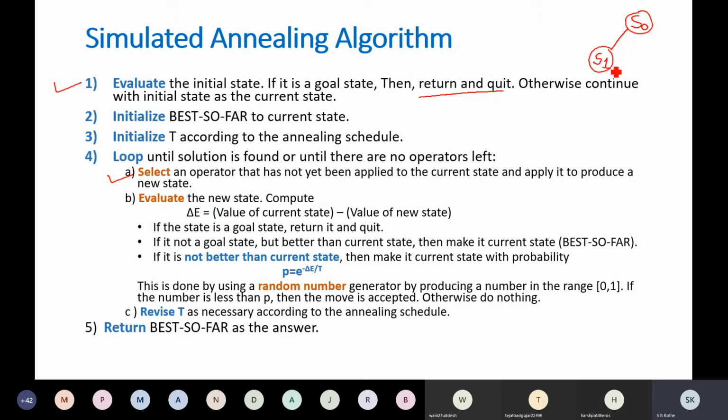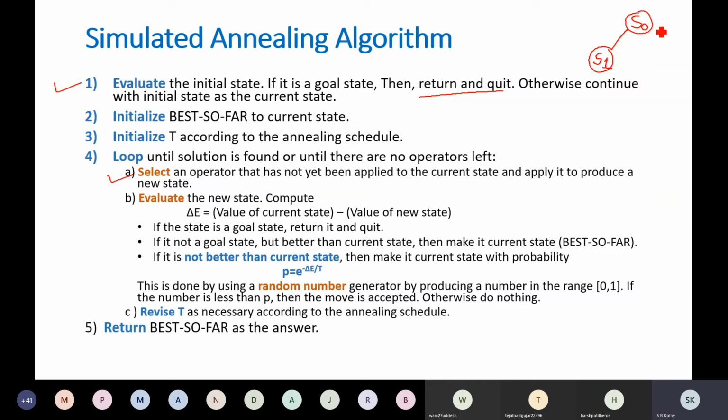Suppose that state is S1. Evaluate this S1. What is the meaning of evaluation of S1? You find out the value of the objective function. Then compute delta E. Now what is delta E? Change in energy. How to find the change in energy? Value of the current state minus value of the new state.